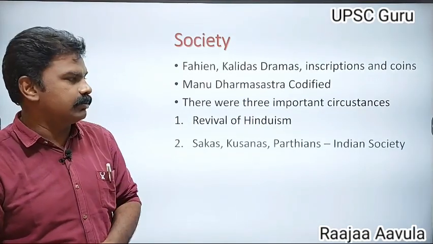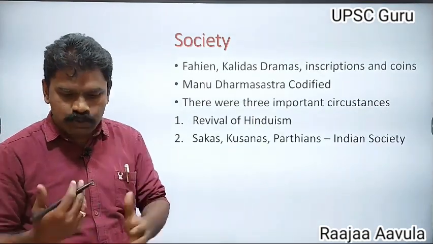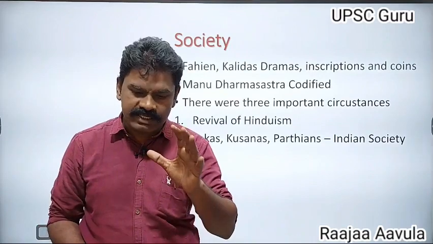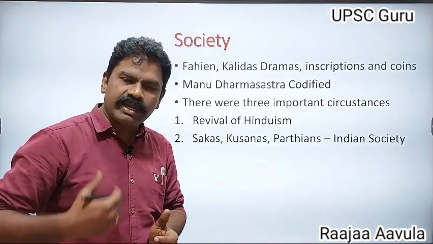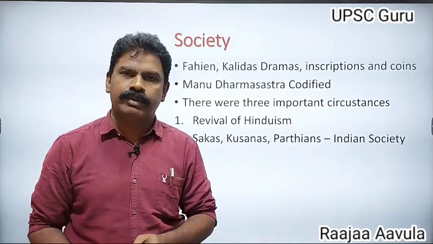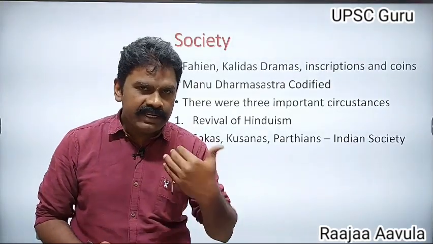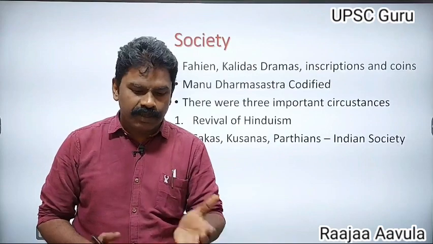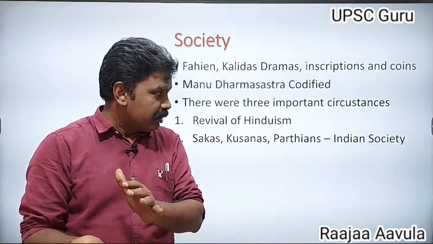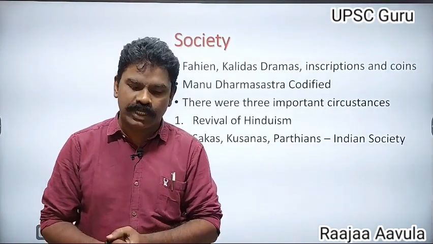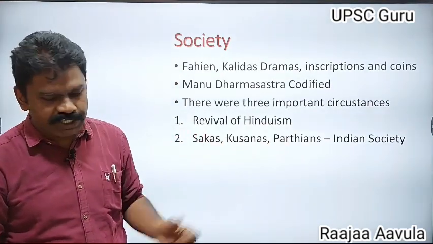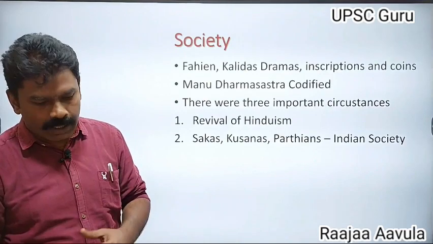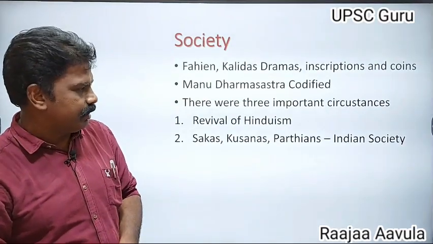The second one is in the Indian social division. Foreigners like the Sakas, Kushanas and Parthians entered into Indian society. They married Indian women, and there occurred a mixing of Indian society. They themselves were treated as Indians and were absorbed into Indian society.